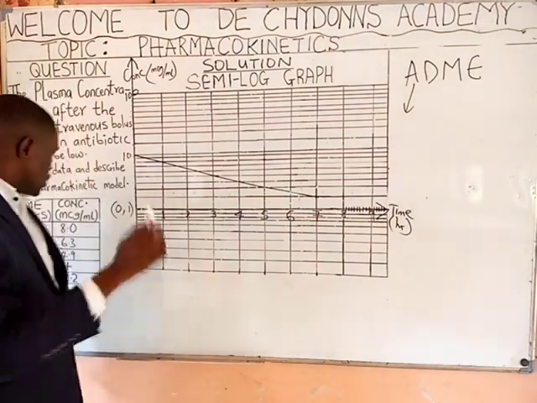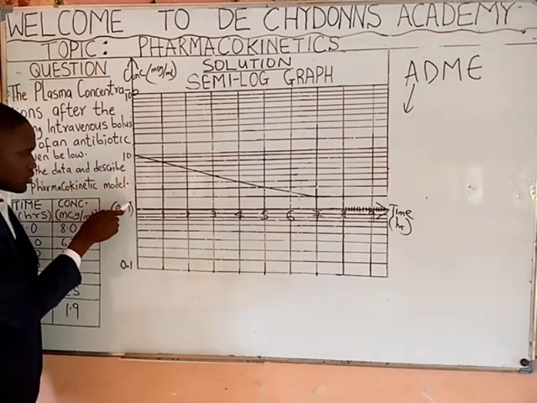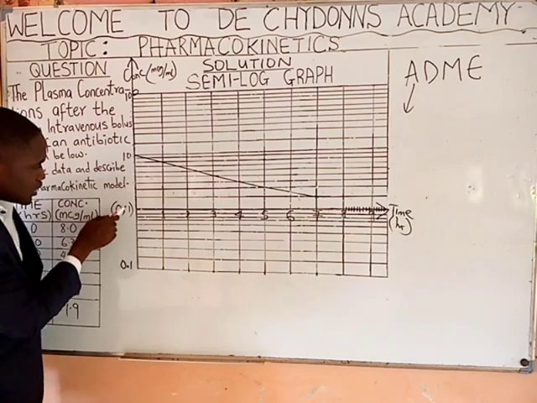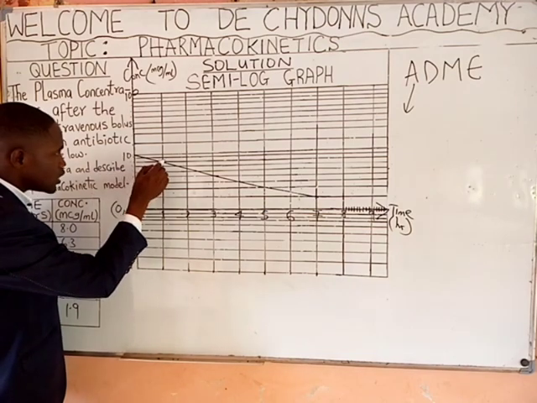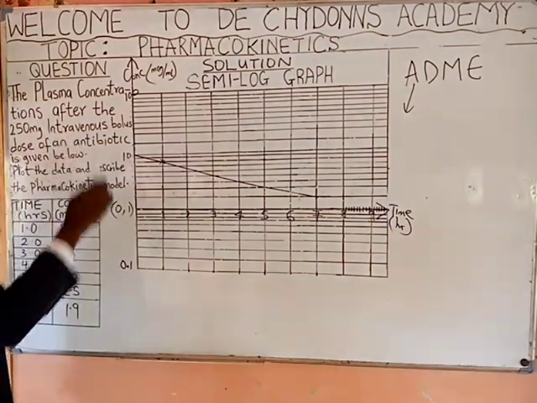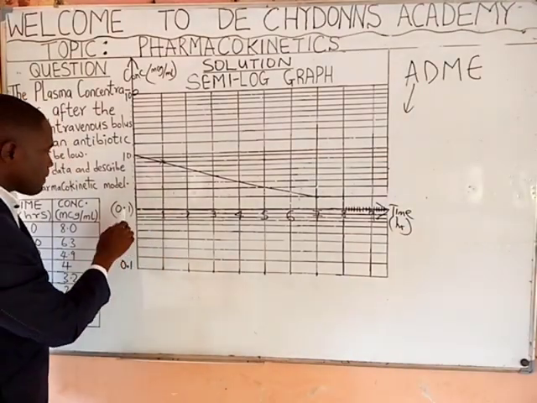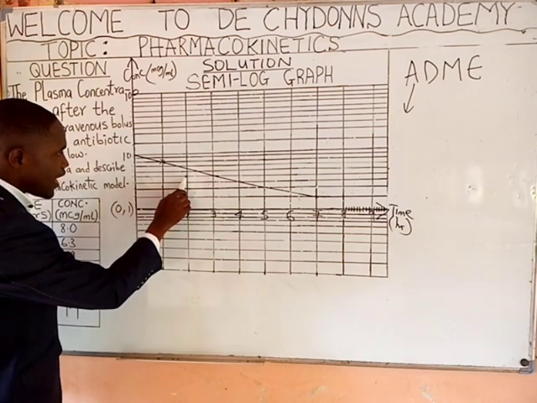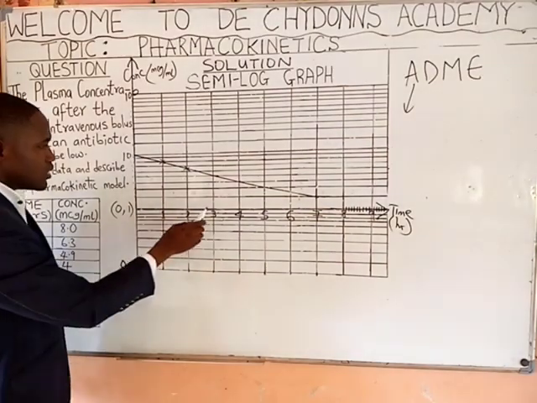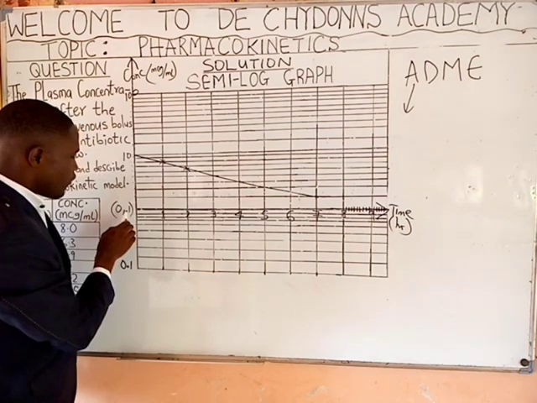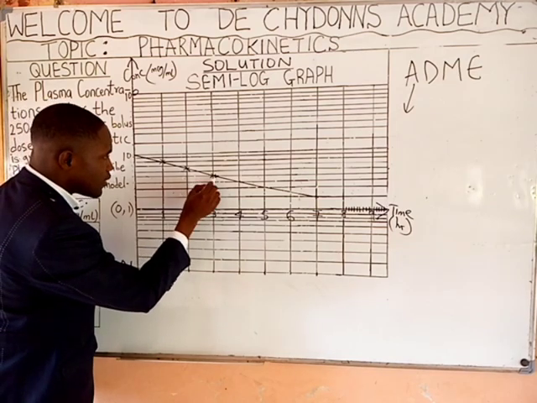Now, see what you do. You say, this time 1, you plot it against concentration 8. Let's get the 8 from the concentration axis. Here is 1, 2, 3, 4, 5, 6, 7, 8. It means that it will be located here. Then 2 against 6.3. This is time 2. 6.3 will be, here is 1, 2, 3, 4, 5, 6, so 6.3 will be in between. Then we talk about 3 and 4.9. Here is 3. Now, 4.9 for the concentration axis will be, here is 2, 3, 4, so 4.9 will be around here.